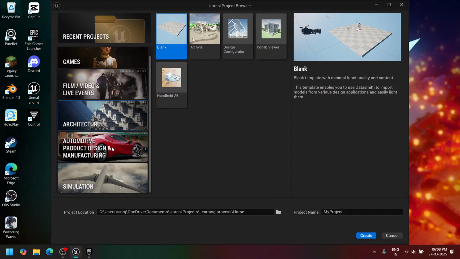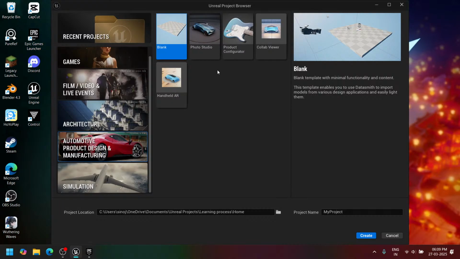Likewise, in automotive, we can showcase our product, whatever we need to do with our product. We can split all parts of the product and show how it works. Likewise, we can design it here, and also do 3D printing, I think so.